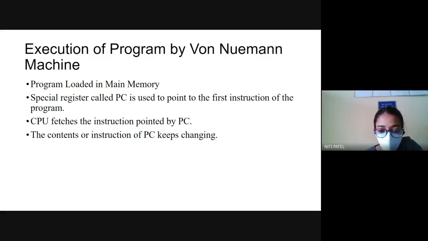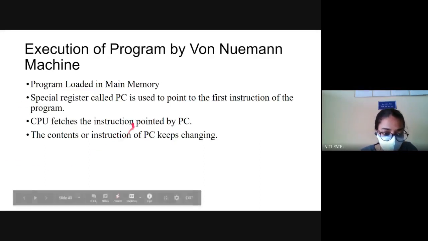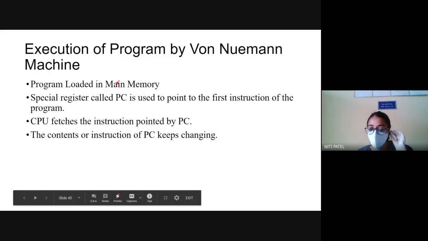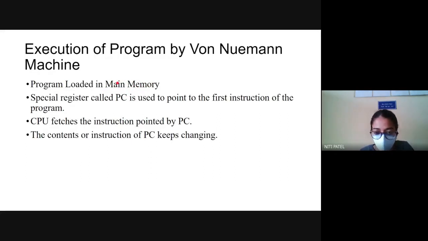But what is done by the CPU? The CPU will execute each and every instruction which is there inside the program. So now, whenever I want to execute any program, I have to load that program inside the main memory. So if I want to execute any program, it has to be loaded where? In the main memory. Now what is that main memory? It is nothing but the RAM. So if I want to execute anything inside my system, any application I want to open, any document that I want to type, any document that I want to save, and when I want to open that document, it has to be first brought in the main memory. Now we have seen the three memories: cache memory, primary memory, and secondary memory.